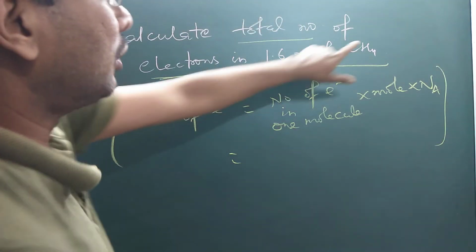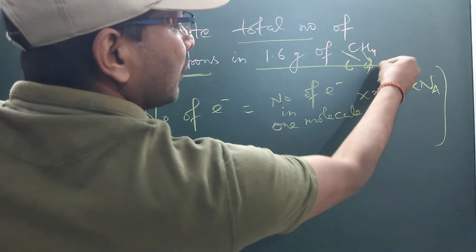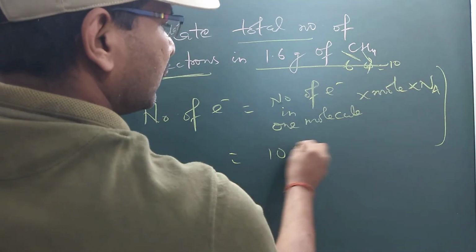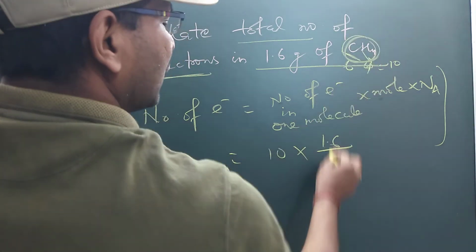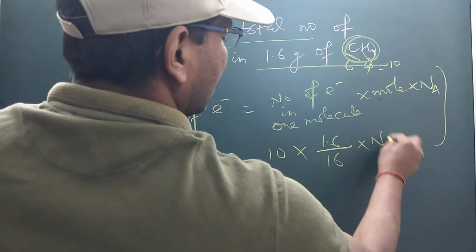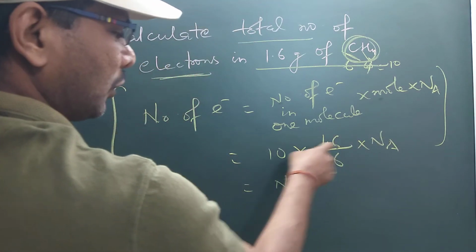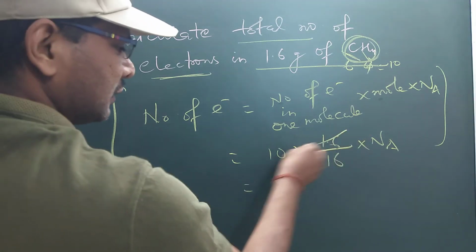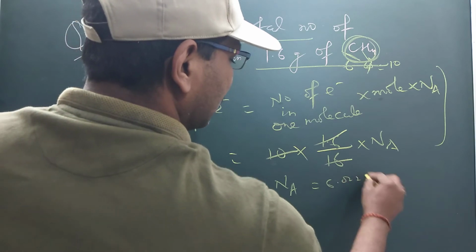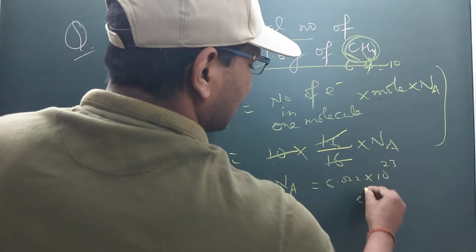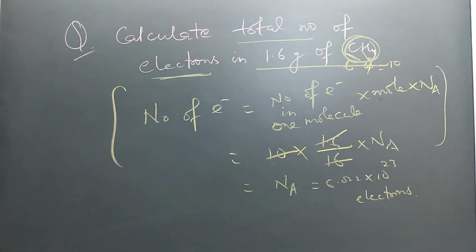So the number of electrons in one molecule: carbon has 6 electrons and hydrogen has 1, and there are 4 hydrogens, so it makes 10 electrons. Now mole is given mass by molecular mass. The molecular mass of methane is 16. So 1.6 multiplied by 10 is 16, and 16 cancels. So it is Avogadro number, that means 6.022 into 10 to the power 23 electrons are present in 1.6 gram of methane. So this is the answer, student.